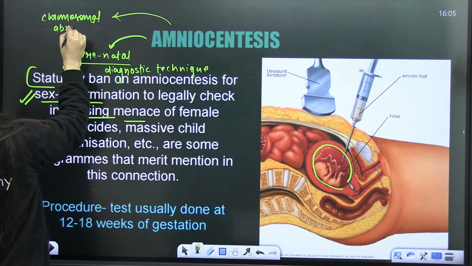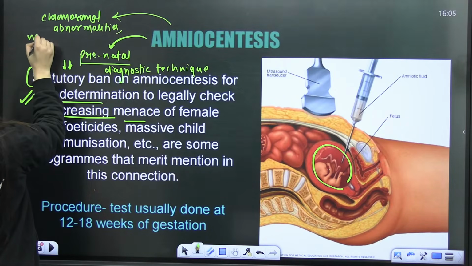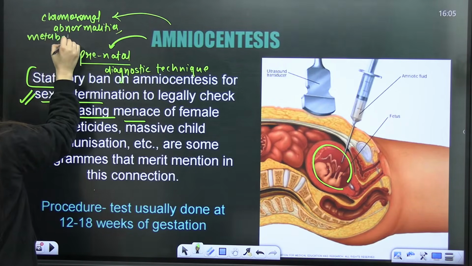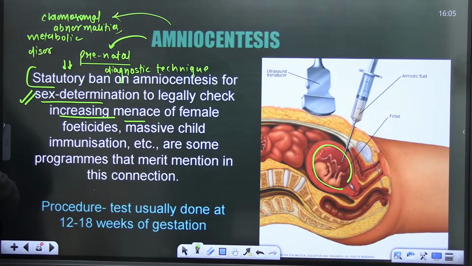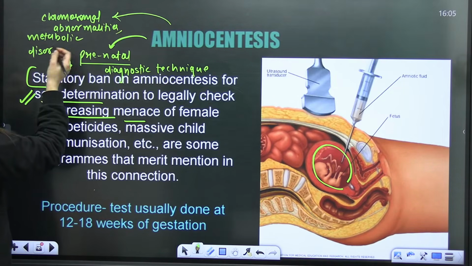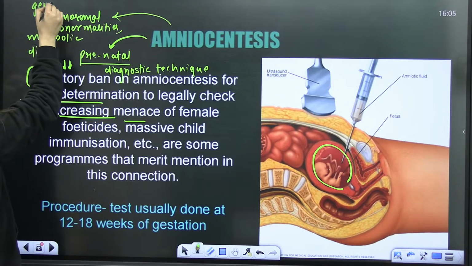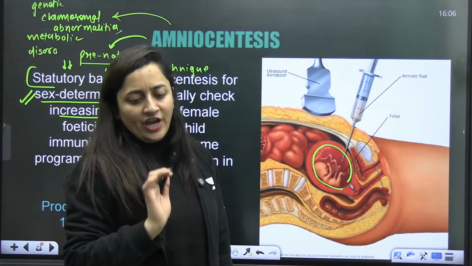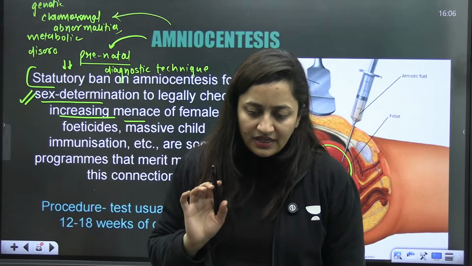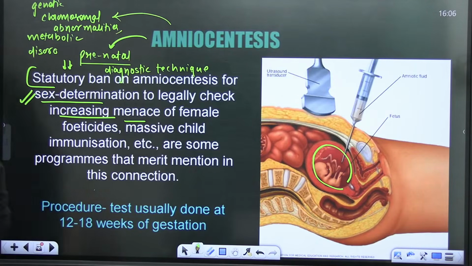Not just chromosomal abnormalities, if there is any metabolic disorder, metabolic abnormality, genetic abnormality, chromosomal abnormality, all of that will be checked. Yes or no? Is that clear?